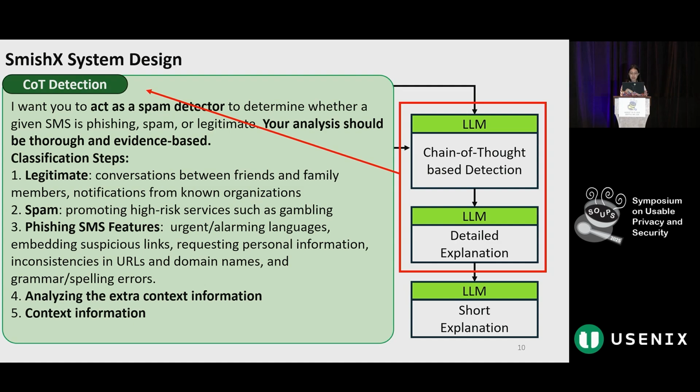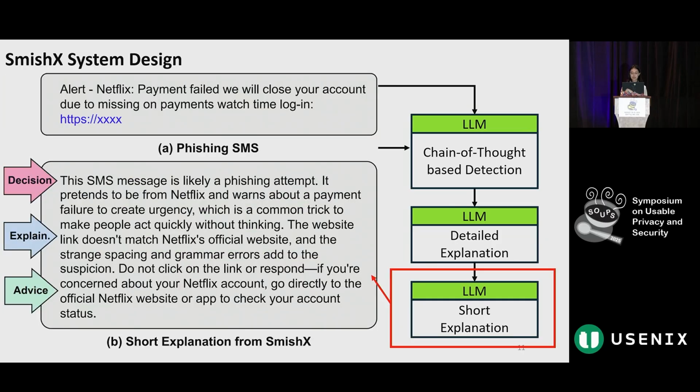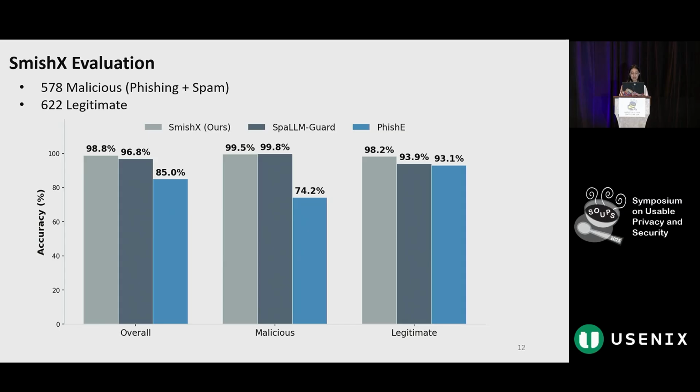Then we feed all these contexts into a reasoning LLM, which performs a step-by-step analysis and classifies the message as phishing, spam, or legitimate. It then generates a detailed explanation. Because long explanations may overwhelm users, especially older adults, we use a second LLM to summarize the reasoning into a short, simple explanation that includes the decision, a brief explanation, and safety advice for users for the specific message.